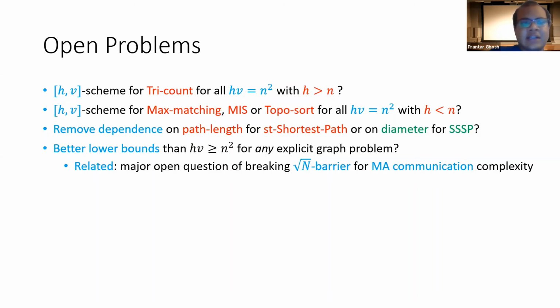Note that a related open problem is a major open problem in communication complexity, which asks whether we can break the square root n barrier in the Merlin-Arthur communication model.